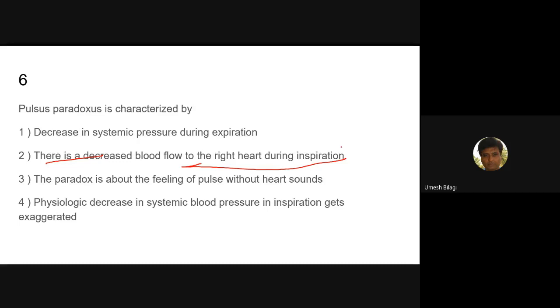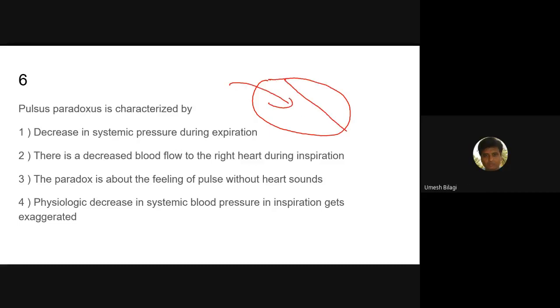What happens? So during inspiration, intrathoracic pressure comes down, it is reduced. So it causes a suction effect. During inspiration, there is an increased flow, in fact, to the right side of the heart. Compared to the left side, the right side is thinner. So when more blood flows during inspiration, the septum bulges into the left side.